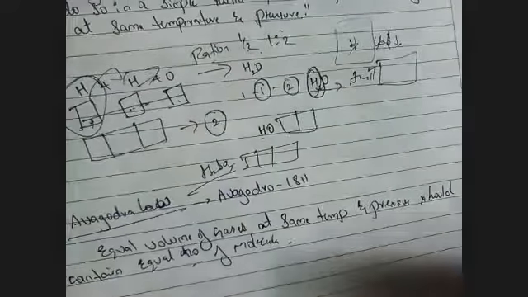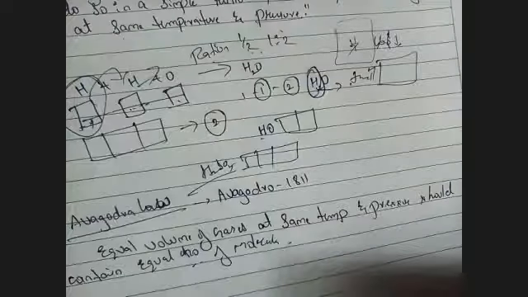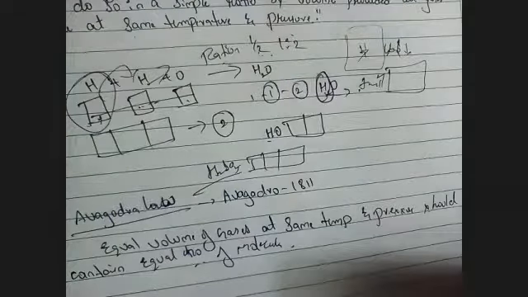So I'll just convey the message of Avogadro in simple words. Yes, 6.023 into 10 raised to 23. That is the Avogadro number. So what he was trying to do, sorry,